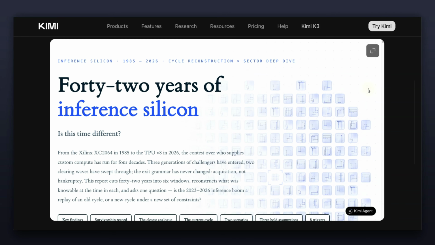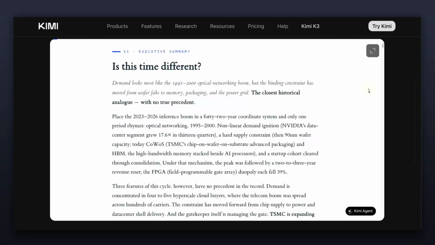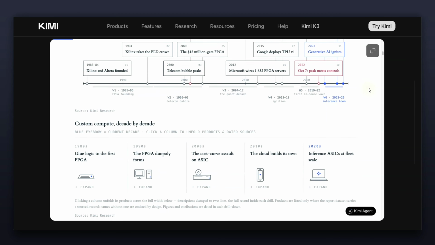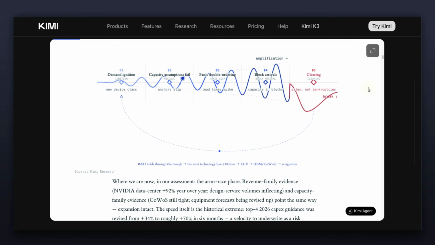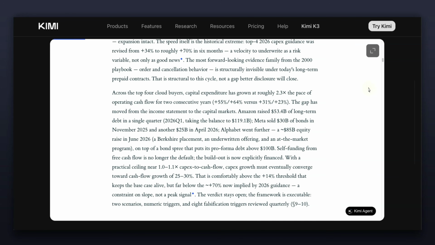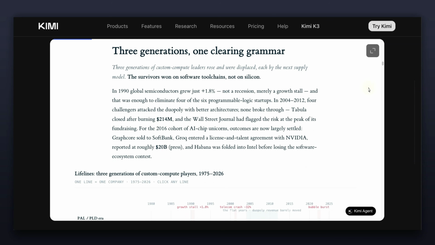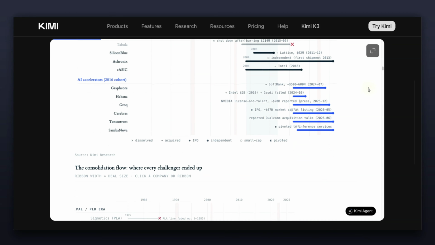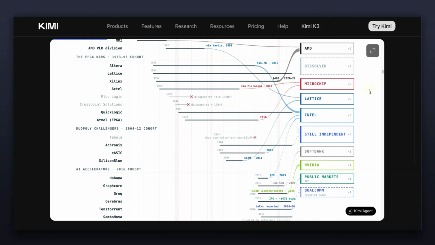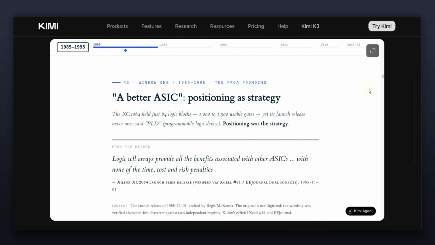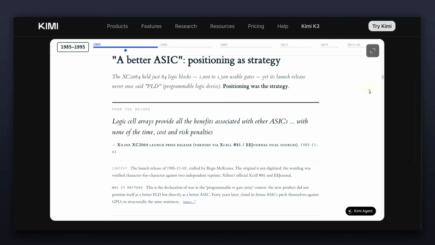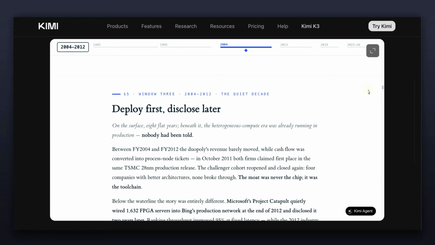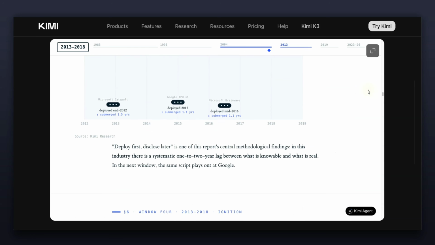Now, in general, looking at some of the outputs that this model is able to generate, it has some really great taste. And if you're interested in testing videos, I am planning on creating a couple of videos comparing the generations directly to Fable 5, GPT 5.6, Sonnet, and also the current best open model, GLM 5.2. So if you are interested in those, make sure to subscribe to the channel.